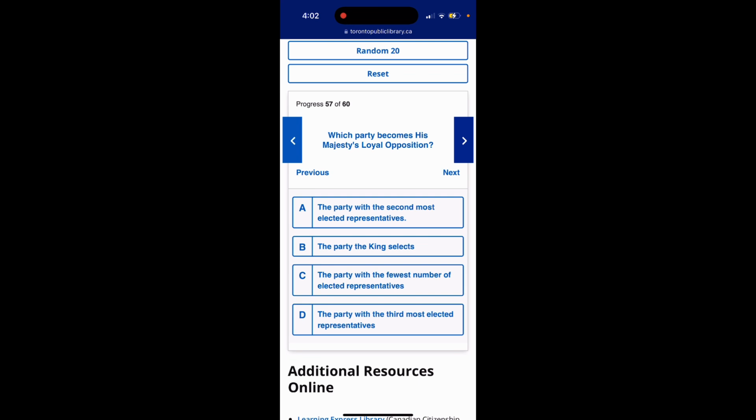Question 57. Which party becomes His Majesty's loyal opposition? Option A, the party with the second most elected representatives. Option B, the party the king selects. Option C, the party with the fewest number of elected representatives. Option D, the party with the third most elected representatives. The answer is option A, the party with the second most elected representatives.